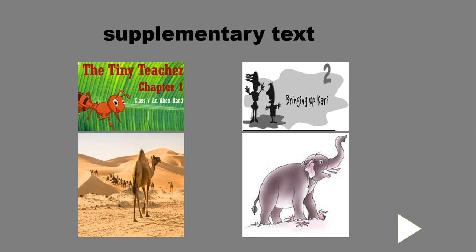And I told that there is a lot that human beings can learn from the ants. They work hard, have the sense of duty and discipline, maintain cleanliness and look after their young ones really well. This indeed could be called a tiny teacher. This means here that the ant can be called a tiny teacher.